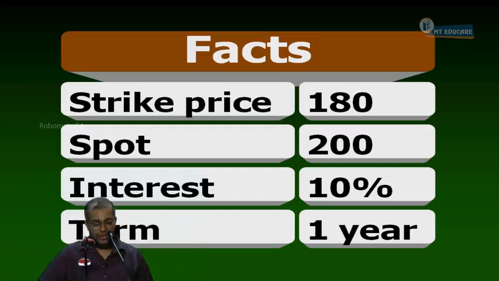Write down the facts. Right, question number 17. You can give the heading: minimum value of call. That question is for minimum value of call.